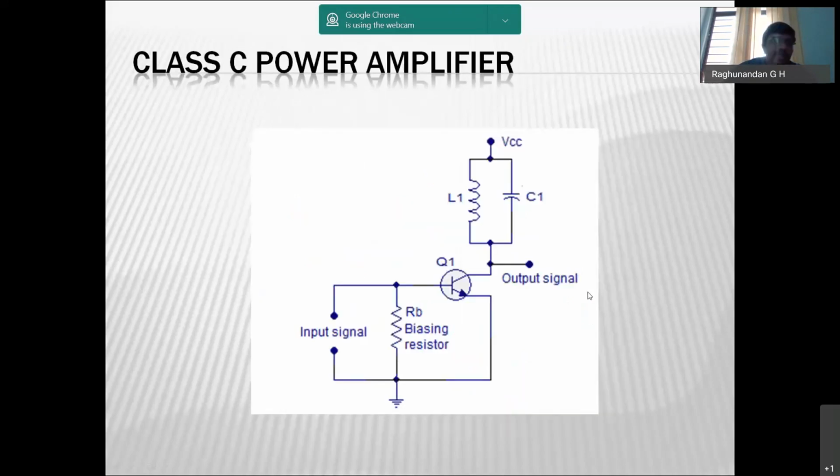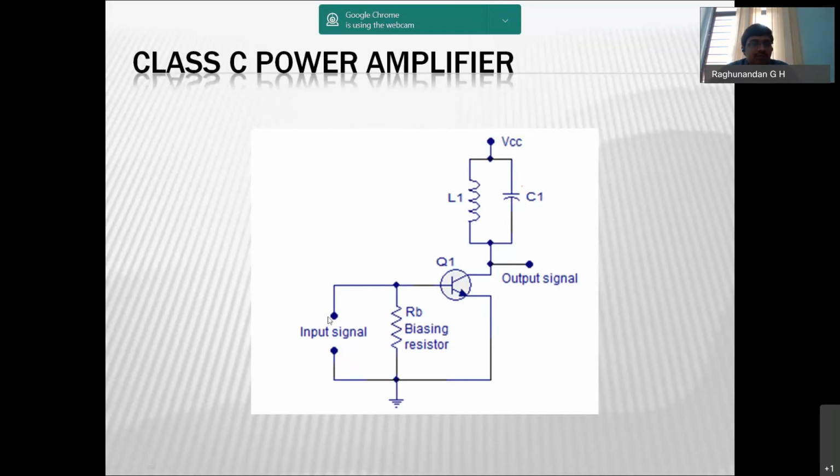And the last one is class C power amplifier. Since we know that class C power amplifier output is lesser than 180 degree, in order to get a complete signal, what we do is connect a resonant circuit, and across that the output is drawn. The resonant circuit is an LC circuit, the one we explained in the oscillator.